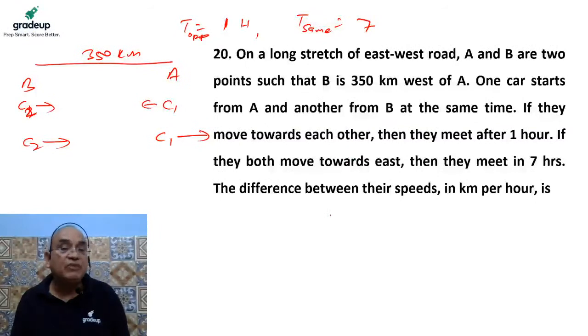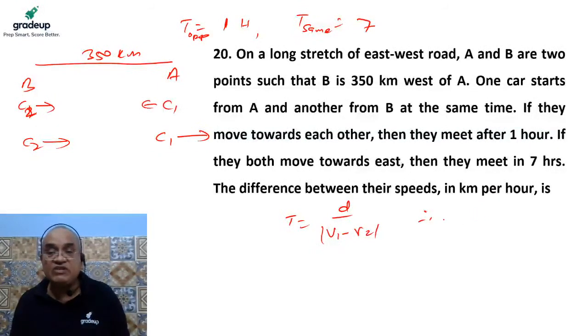It's a very simple question. Time taken is the distance between them divided by the speed of the first minus the speed of the second, and mod of it.